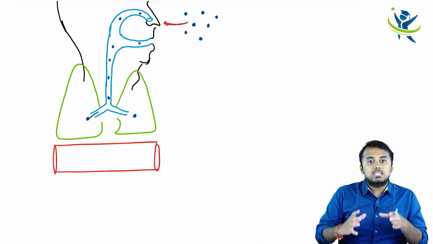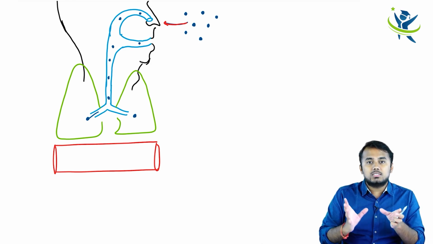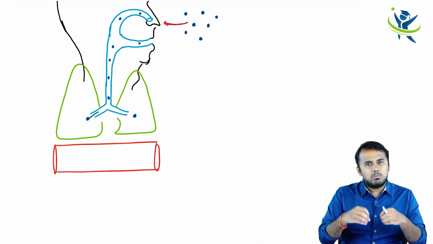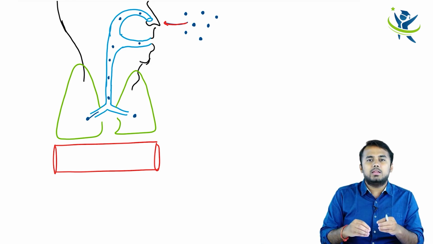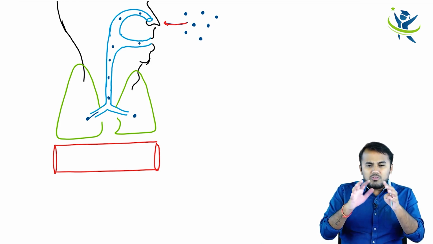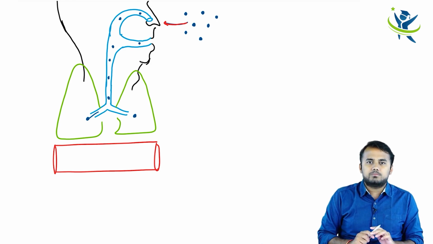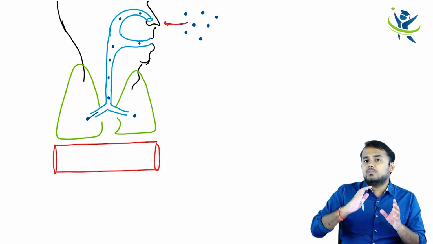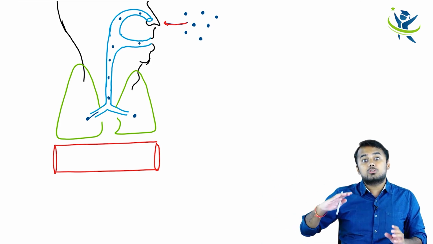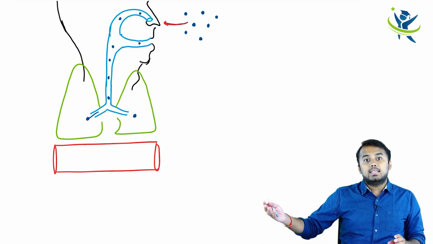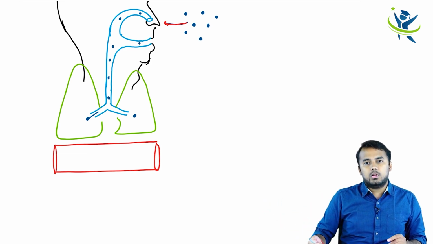Instead, they stay there for a long time, trying to release some kind of enzymes, some kind of chemical mediators, and finally you will find an abscess, right? You will find a local infection. That local infection will stay for a long time. That is called a chronic condition, a chronic pulmonary condition, and that is what is called a granuloma.